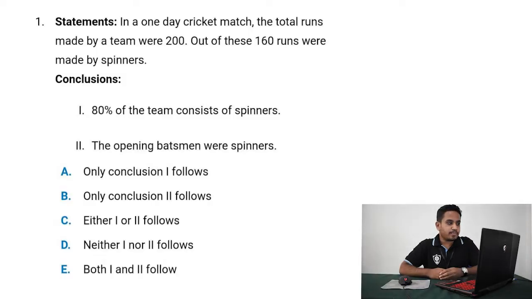First problem. The statement is, in a one-day cricket match, the total runs made by a team were 200. Out of these, 160 runs were made by spinners. The conclusions are, 80% of the team consists of spinners. Second conclusion, the opening batsmen were spinners. We can clearly see that there is no data regarding the number of spinners that are present in a team. So, conclusion 1 does not follow this statement.